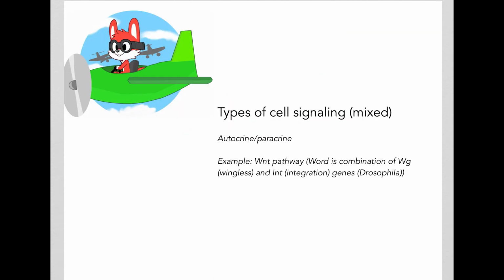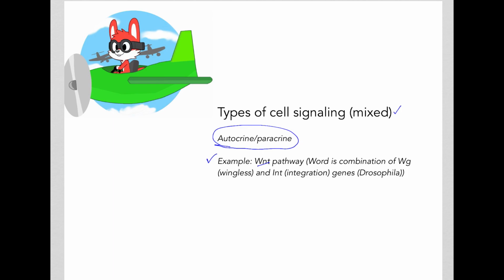Before we end this discussion on types of cell signaling, we should mention that we also have mixed cell signaling. So let's look at some examples. Let's look at autocrine or paracrine signaling, and we'll talk about this signaling pathway called the Wnt pathway.